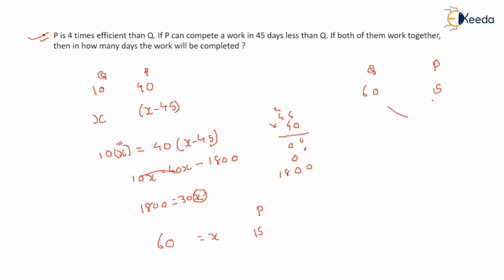So the number which can be divided by both is 60, right? That means Q can write one page in a day, P can write 4 pages in a day. They together write 5 pages in a day. And how many pages they have to write? 60 pages. 60 divided by 5 is equivalent to 12 days. In 12 days, they can complete the work.